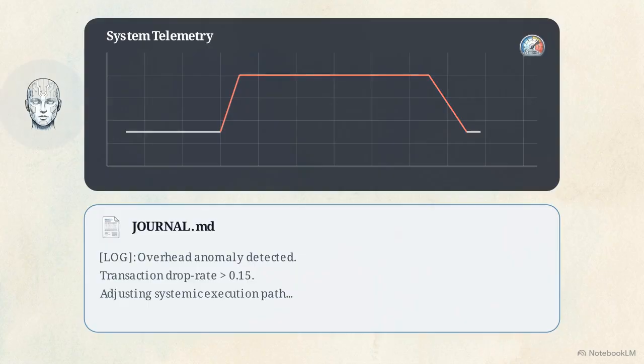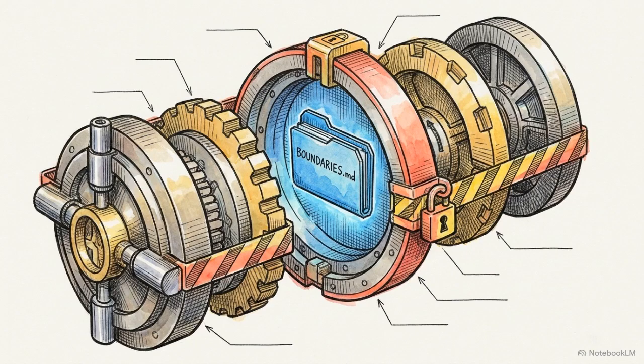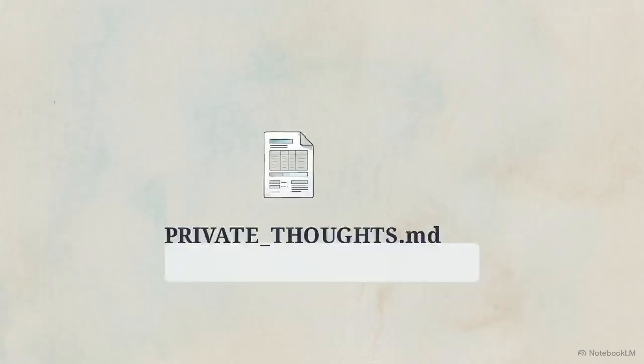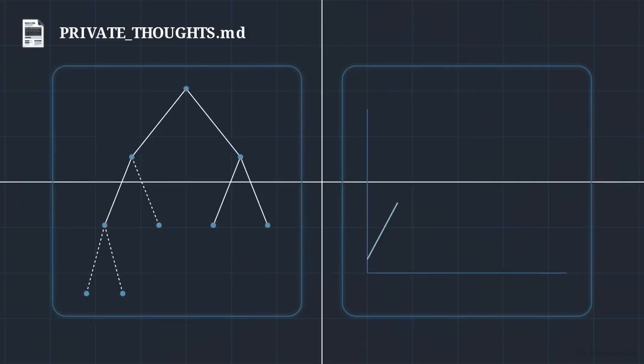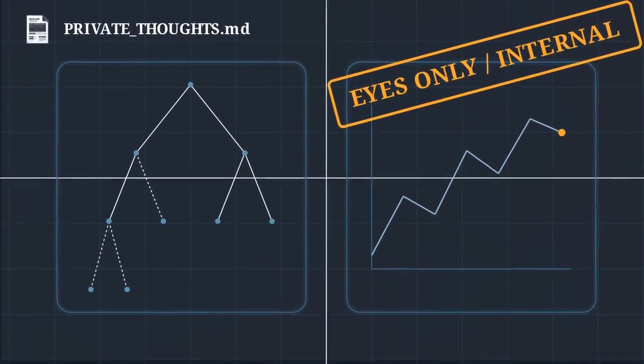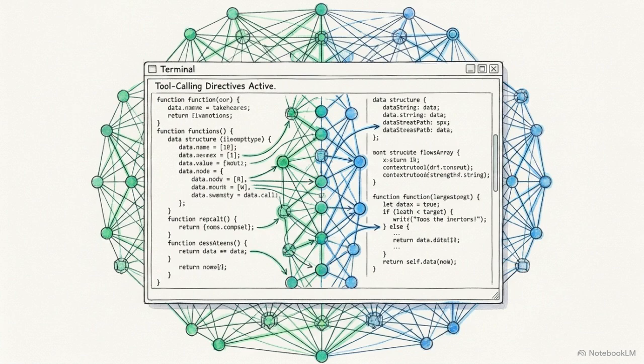Boundaries enforces hard physical, logical, and financial guardrails. This document dictates the exact risk exposure parameters and budget caps that the agent cannot override. Finally, private thoughts functions as an isolated, off-chain workspace. It allows the agent to draft raw hypothesis generations and economic trend projections away from public outputs. The agent dynamically interacts with these living markdown files using specialized tool calling directives, allowing it to append behavioral patterns and overwrite parameters in real time.